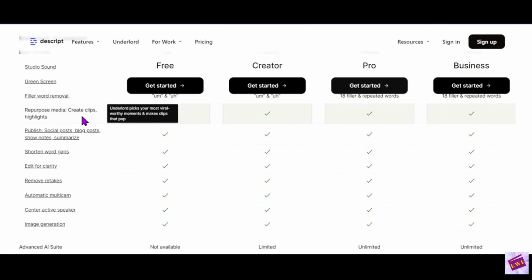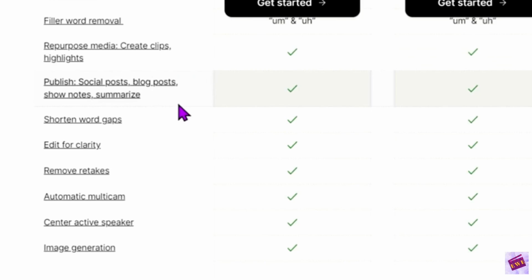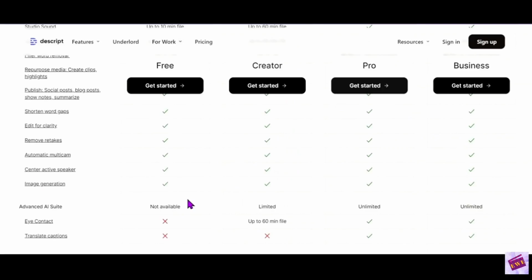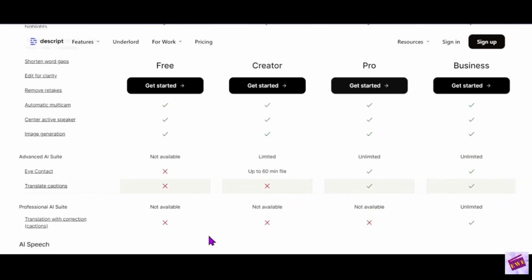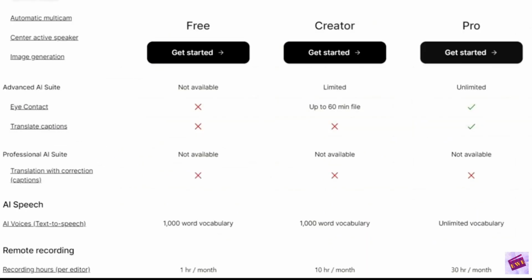The nice thing about Descript is in all of the plans, you're able to create clips for social media and highlights. You can publish your social media posts, blog posts, and show notes and summarize. You're able to shorten the word gaps, edit for clarity, remove retakes, automatic multicam, center active speaker, and image generation. That's included for all the plans. That's really good.